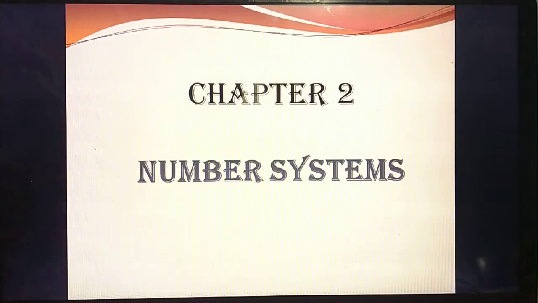Till now, in this chapter, what things have we studied? Number systems, as well as what do you mean by number system, and the types of number systems. How many types of number systems are there? Four. What are they? Binary, decimal, octal and hexadecimal. Binary means base 2, octal means base 8, hexadecimal means base 16, decimal means base 10, isn't it? Then conversions, which I taught last class.